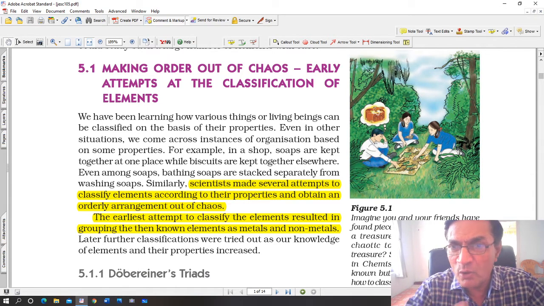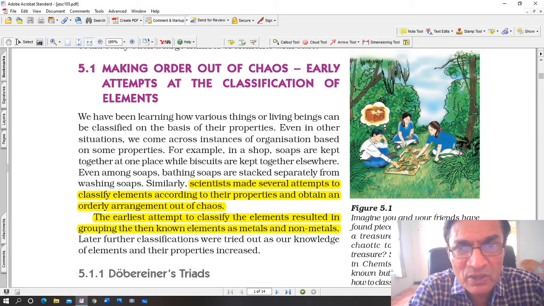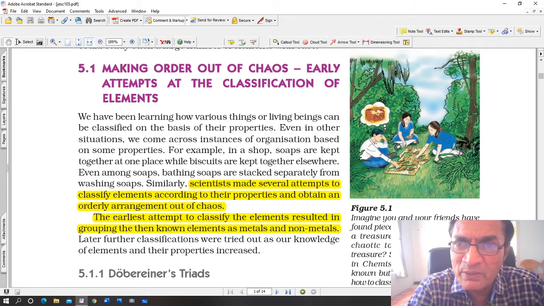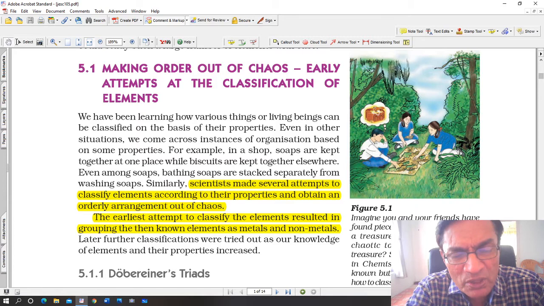Therefore, here also, when it comes to classification of elements, many scientists, many chemists tried out different methods of classification. Some of them worked to some extent, but then later on, as more and more elements were discovered, they found that there were certain limitations.